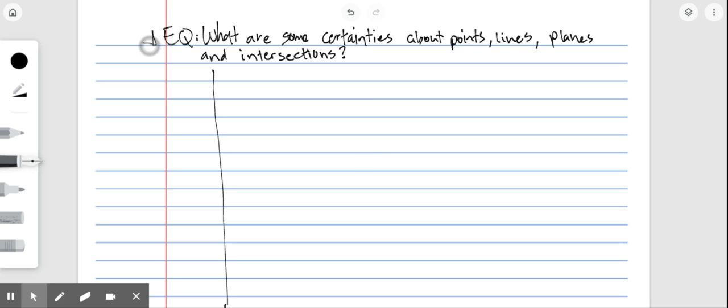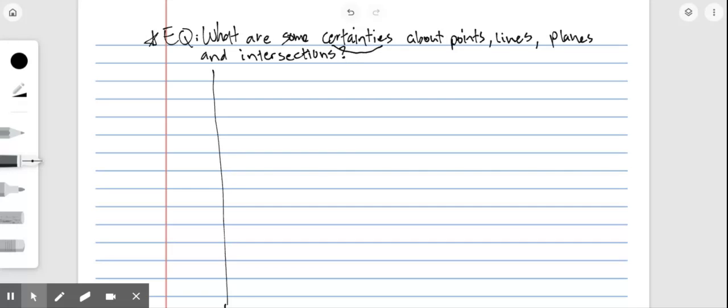All right, beautiful people. Today we're talking more about lines, planes, points, and intersections. And we're going to talk about our central question, which is: what are some certainties about points, lines, planes, and intersections? Certainties are things that are guaranteed, right?